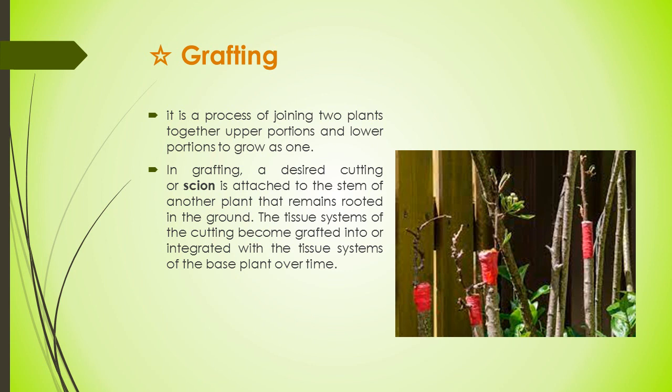Scions are highly precious varieties, but they usually have poor rooting system, less vigor, and weak defense against pathogens. All these flaws can be overcome by grafting them on the stalk, which is usually a hardy wild relative of a scion.